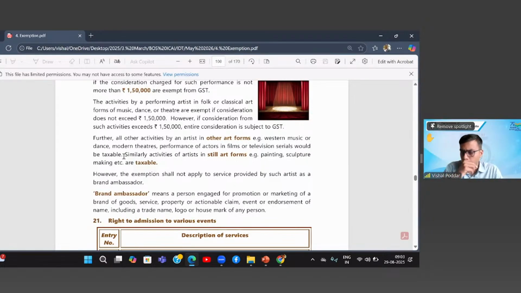So you may be making some old god goddess painting, or you are making some sculpture that may be dealing with some of our traditional themes, but that is not exempt. The only exemption is for music, dance, theatrical, which are motion art forms. Against that, it is still.